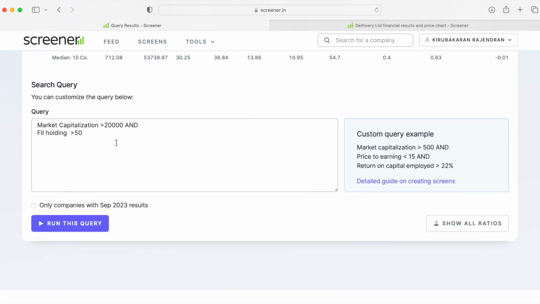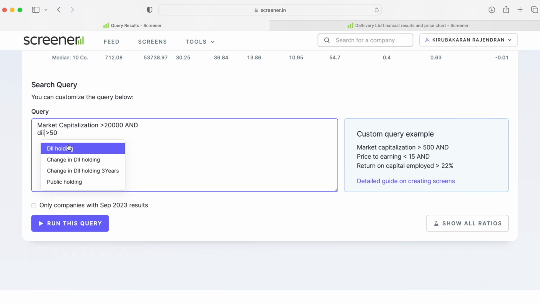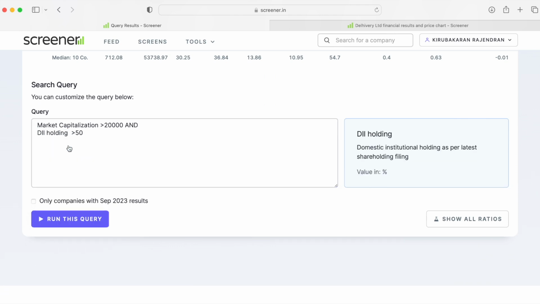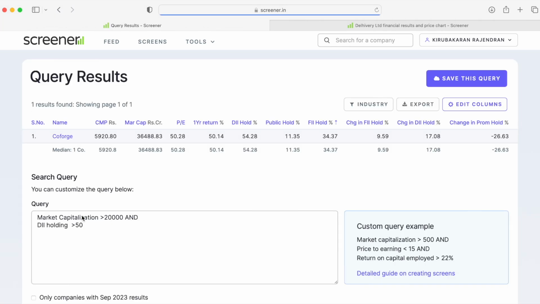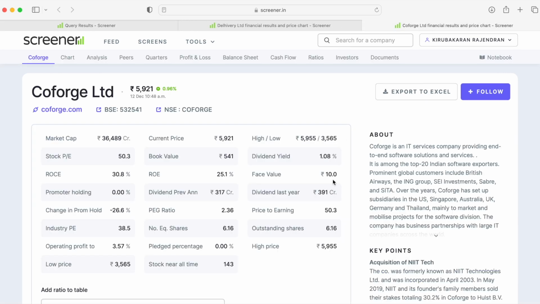Now let's go back to the screener and change from FII holdings to DII holdings. Which companies have the highest DII holdings? Coforge is the only company that comes up in the list, which is in the large cap segment where market cap is greater than 36,000 crores. So let's see the information of Coforge.